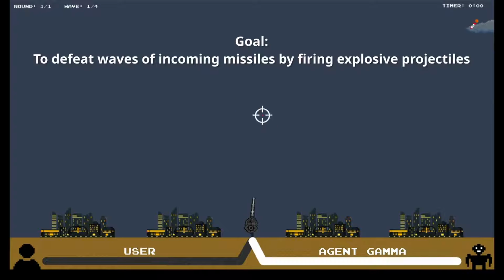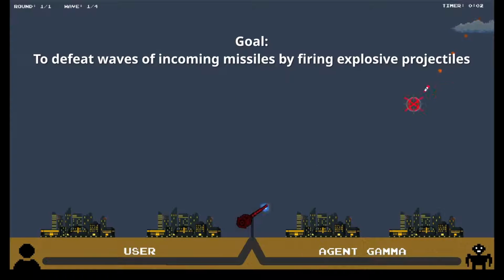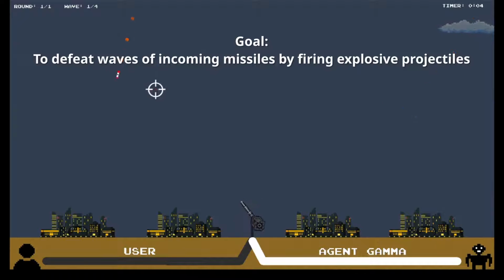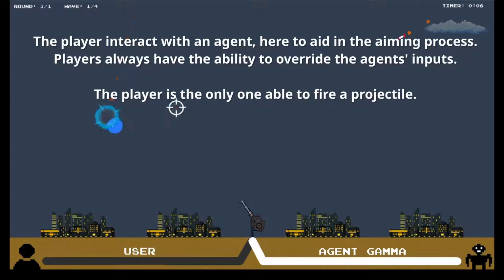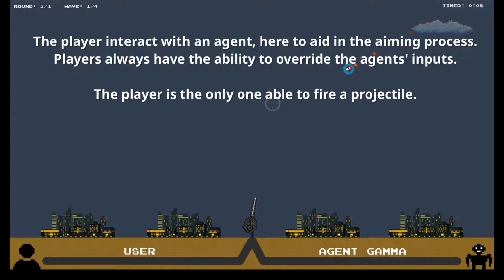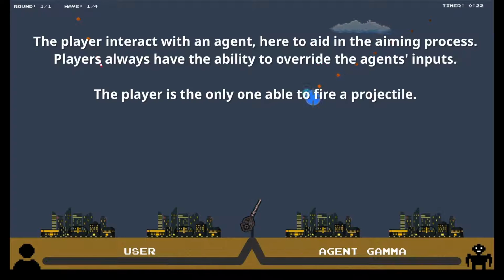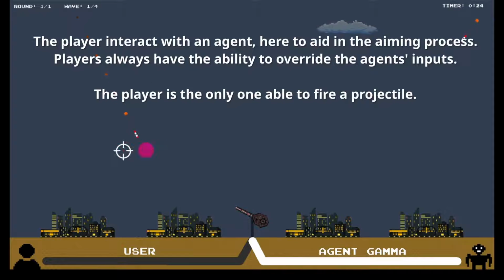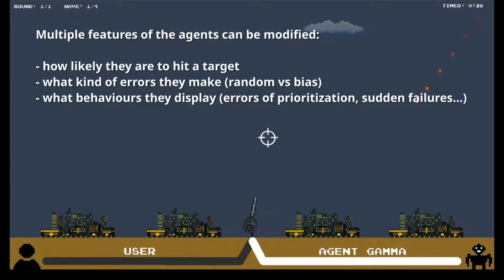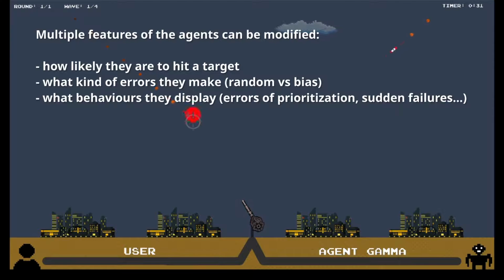Similarly to the original Missile Command, the goal of the task is to destroy incoming waves of missiles by firing explosive projectiles at them. During gameplay, the player can collaborate with an automated agent capable of assisting in the aiming task. The player can choose to leave the aiming task to the agent or override the agent's input by moving the crosshair themselves. However, only the player is able to fire a projectile. This design decision was taken in order to lessen chances of total complacency. The difficulty of the task can be modified, as well as the performance of the agent, in order to study the resulting impact on players' behavior.